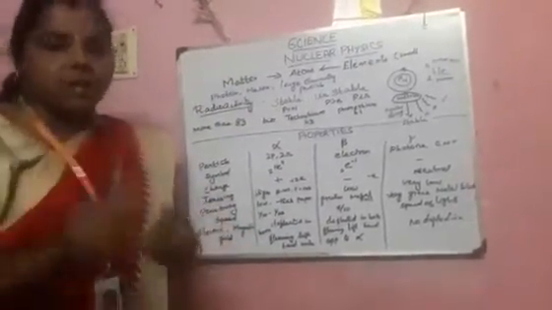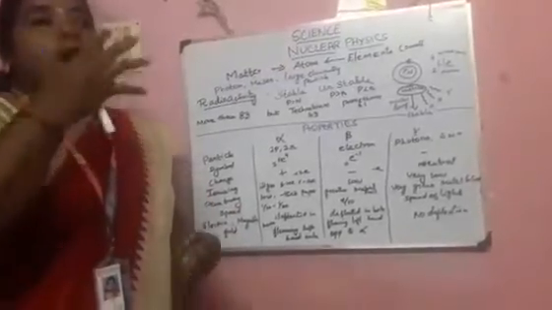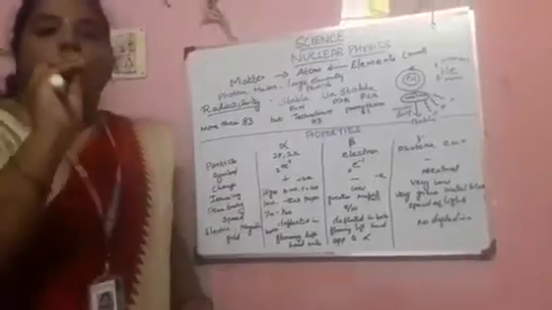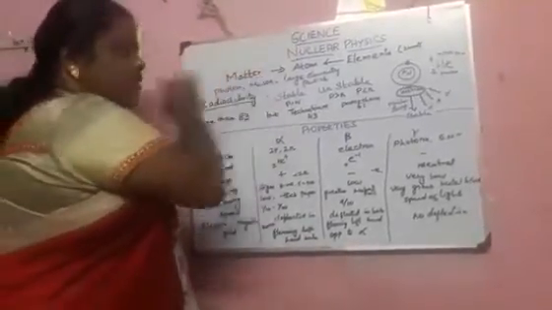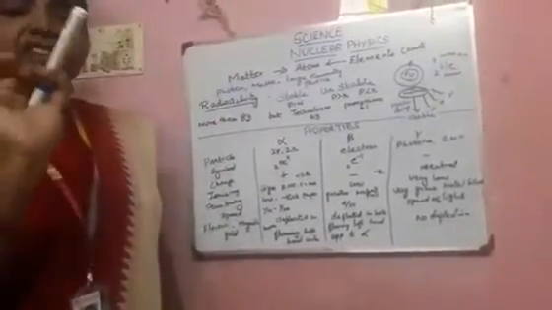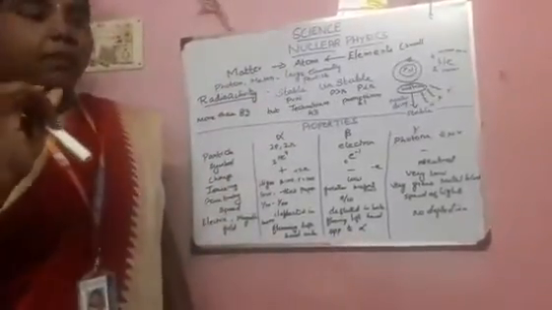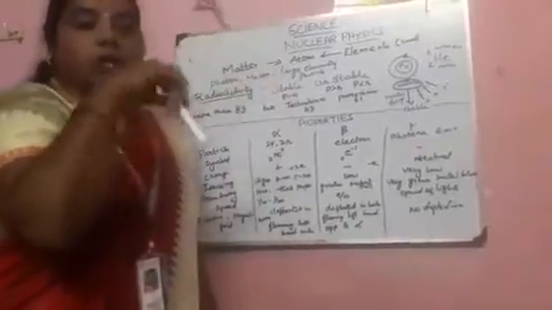Everything that occupies some space, even a stone, even large things or small things. Anything that occupies some space will be considered as matter. Each and every substance is made up of atoms. What is meant by atom? Before that, you should know the atomic structure.